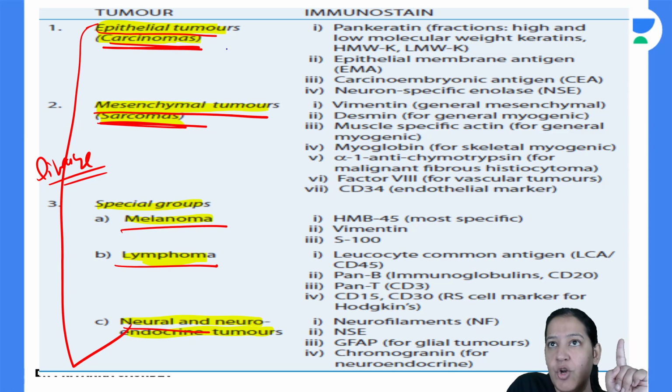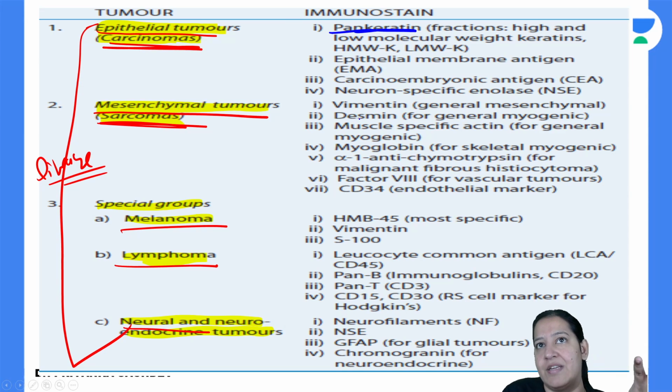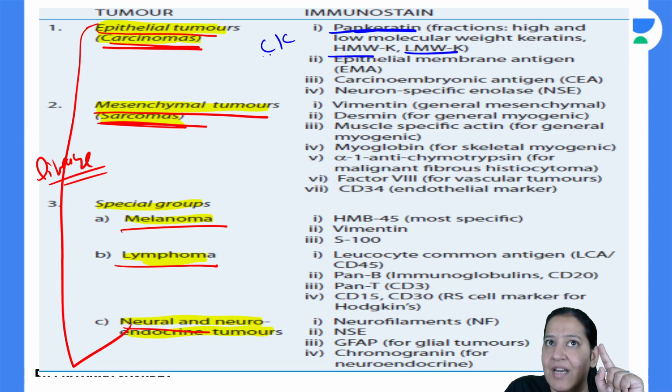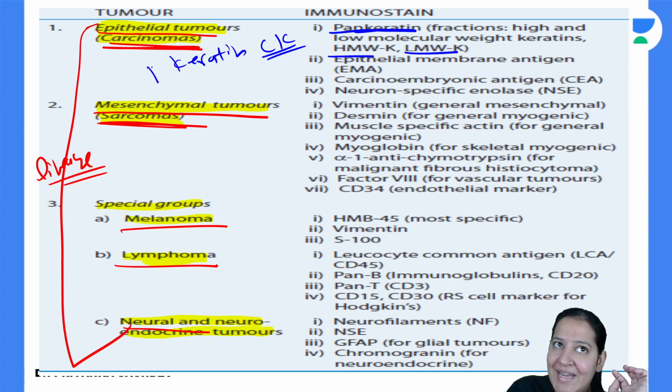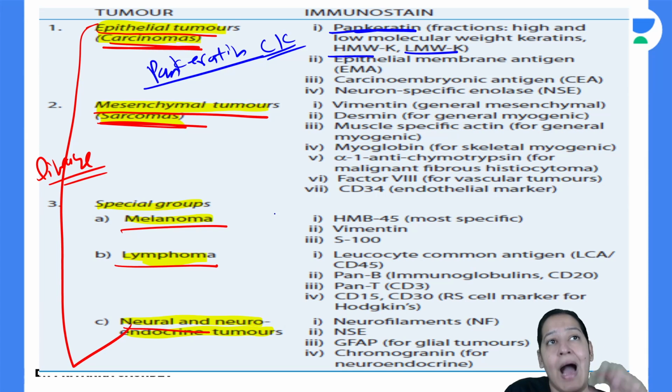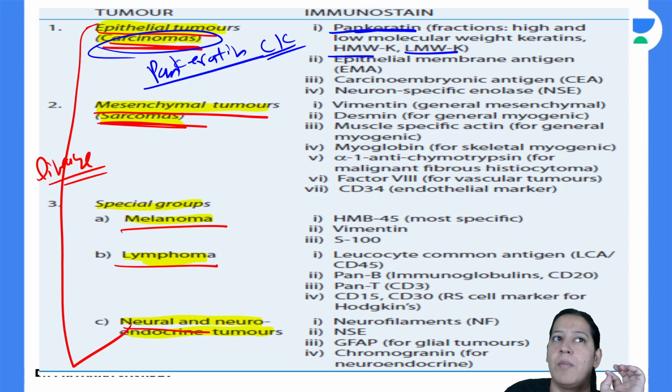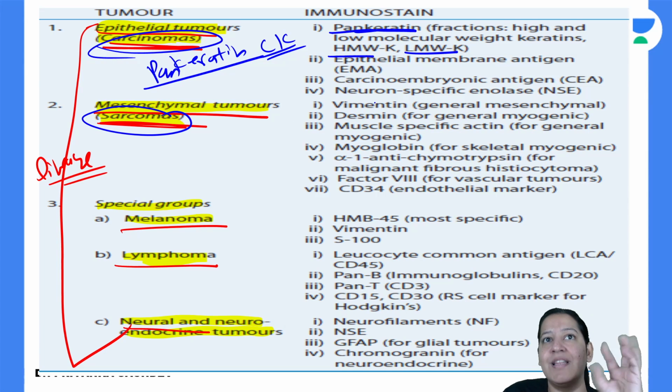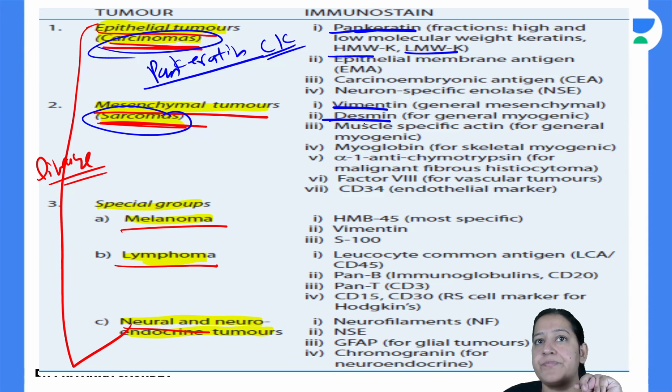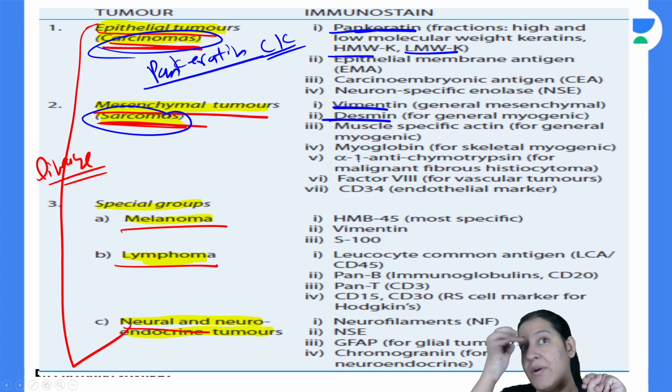Okay. For carcinomas, it is cytokeratin, pankeratin. Pankeratin means cytokeratin. Now high molecular weight keratin, low molecular weight keratin, cytokeratin, it is keratin. You have to learn the word keratin. Keratin में pankeratin आ जाए, cytokeratin आ जाए, high molecular weight आ जाए, low molecular weight आ जाए. Ultimately keratin is for carcinoma. Sarcomas के लिए there are many. The important ones are vimentin, desmin. These two are important. Okay, learn only these two. Vimentin and desmin are really very important.